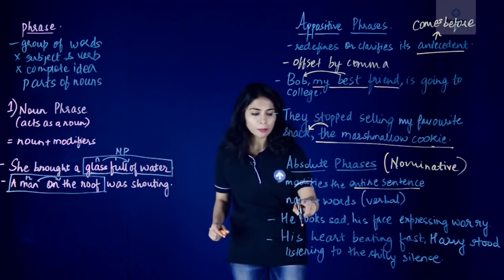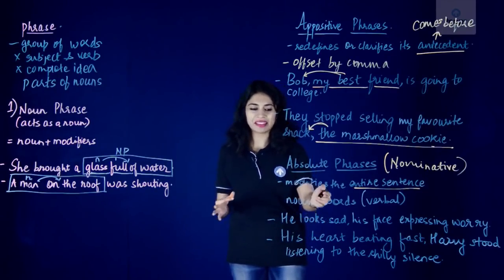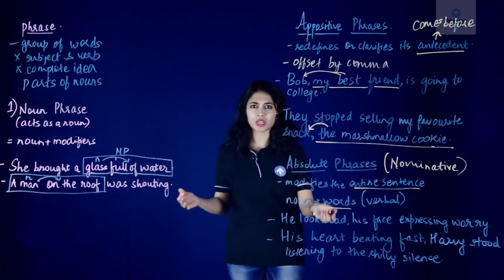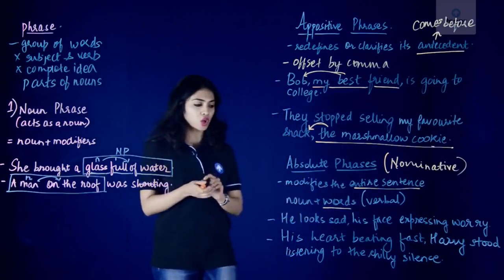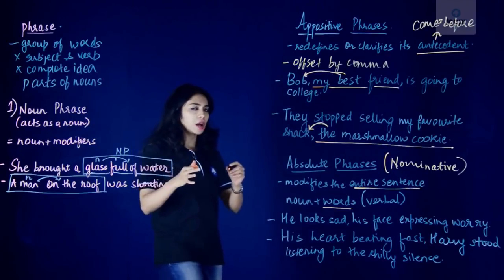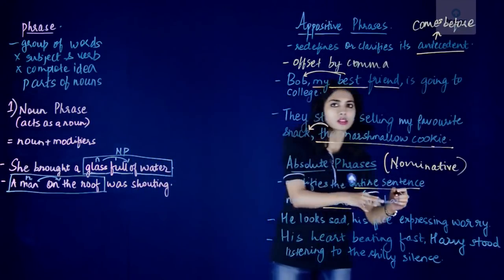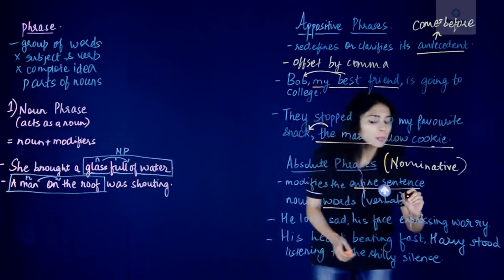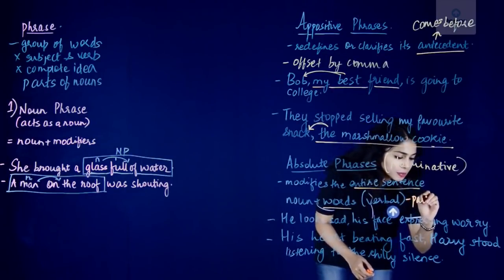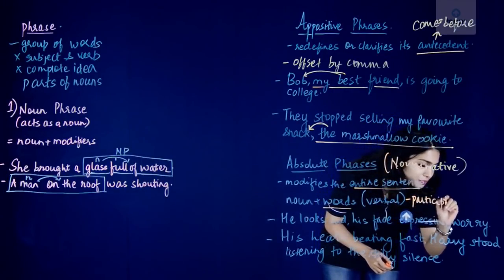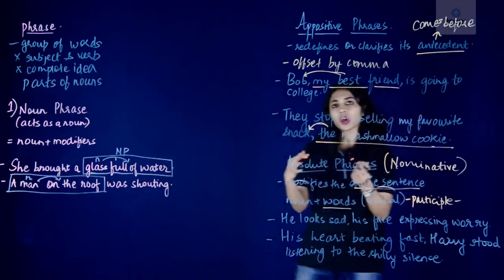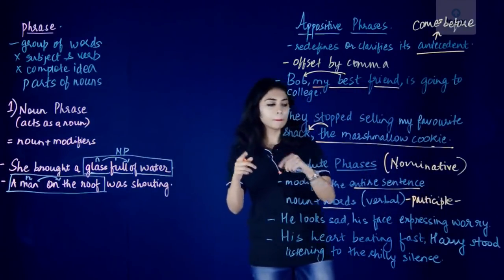It has the noun plus words. What does that mean? Well, just to let you know, the structure is noun plus verbals. What are verbals? Verbals are participles. So, a participle is a word that looks like a verb.